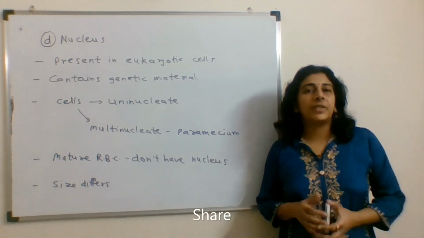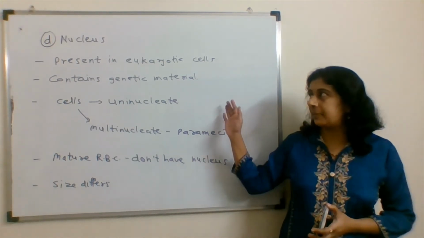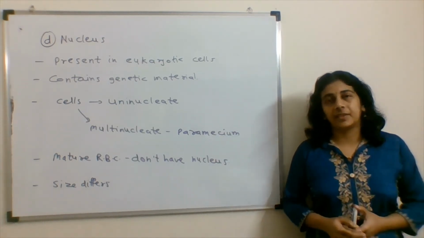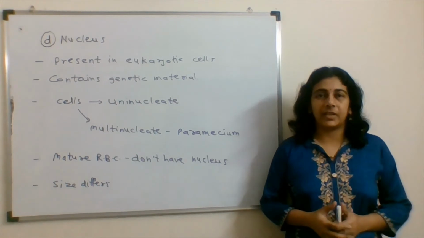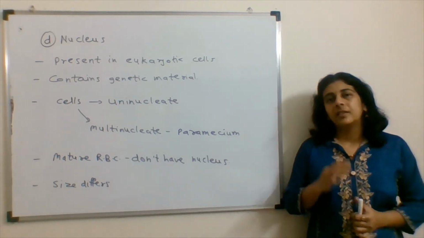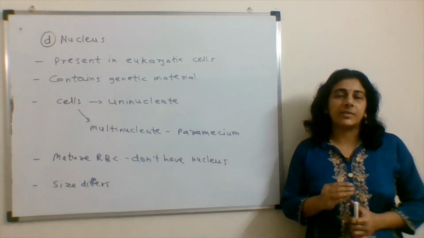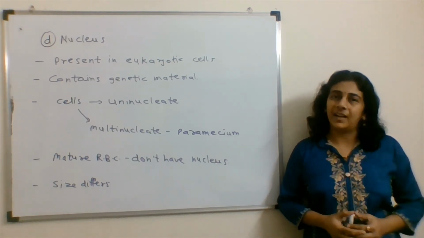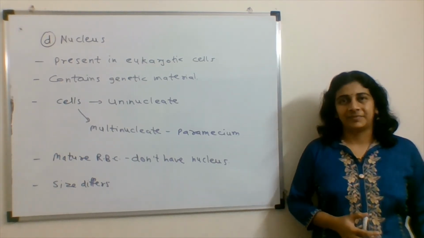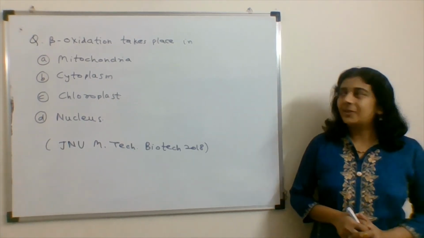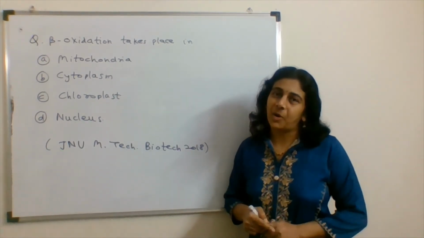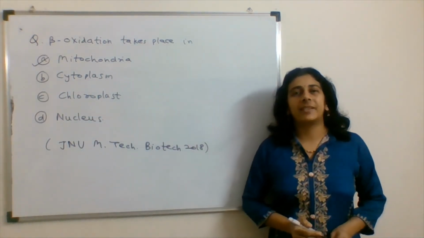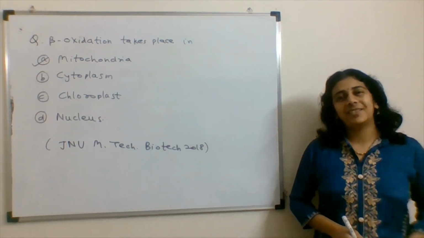The process of DNA replication takes place in the nucleus. Secondly, RNA synthesis or transcription also takes place in the nucleus. The nucleolus present in the nucleus is required to synthesize the RNA. So the answer will be option A. Beta oxidation takes place in the mitochondria of the cell.